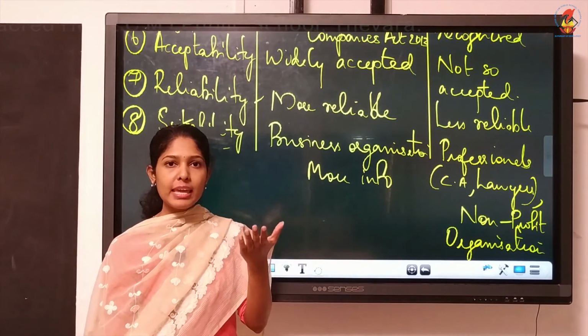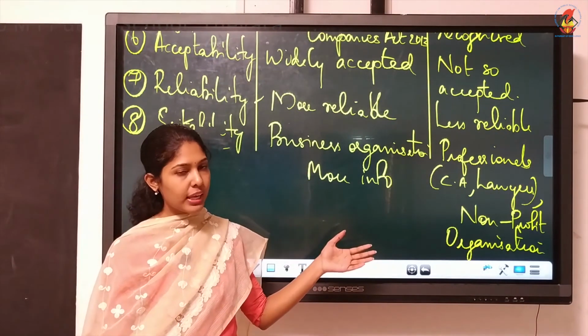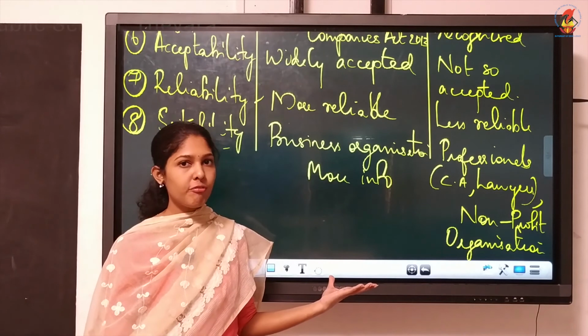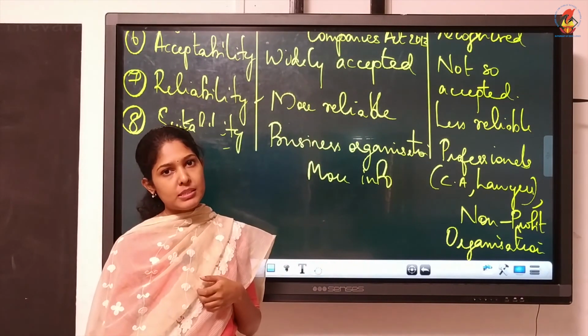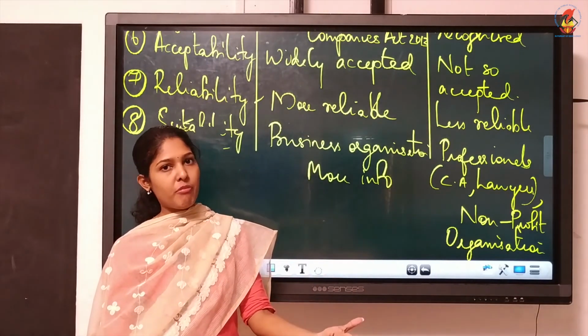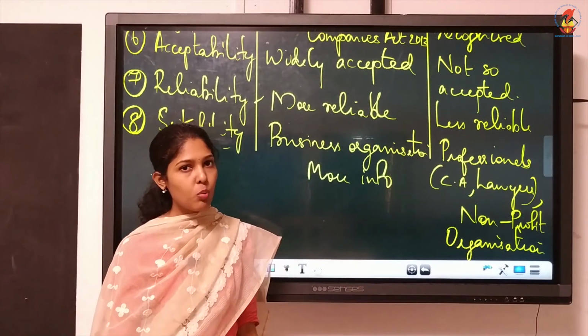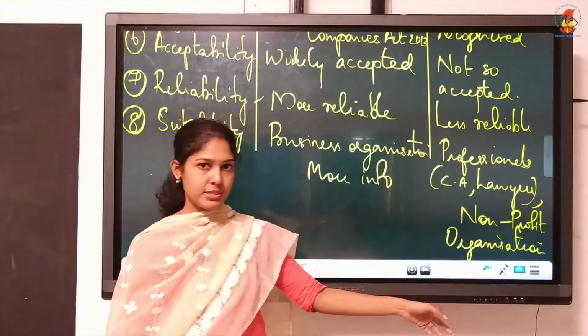That means the main aim is to make profit. There will be so many transactions in such organizations. They require more information. For all these, they will be following accrual basis because it is having more information. It shows correct profit and loss. Then the other one, cash basis, is used mostly by non-profit organizations.